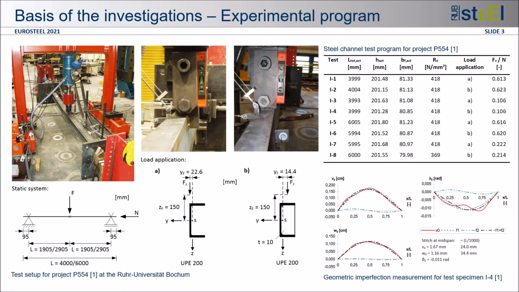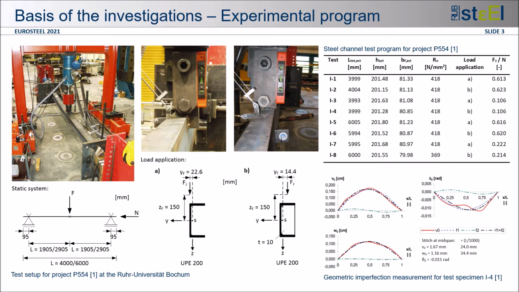The basis of our investigation is an experimental study performed within the German National Research Project P554. 8 simply supported steel channels with UPE 200 sections were subjected to a concentrated transverse force at its midspan and a concentrated axial force at its support, as you can see on this photo on the left side. The members had a length of 4 meters and 6 meters, and the transverse load was applied with a horizontal and vertical eccentricity to the center of gravity.